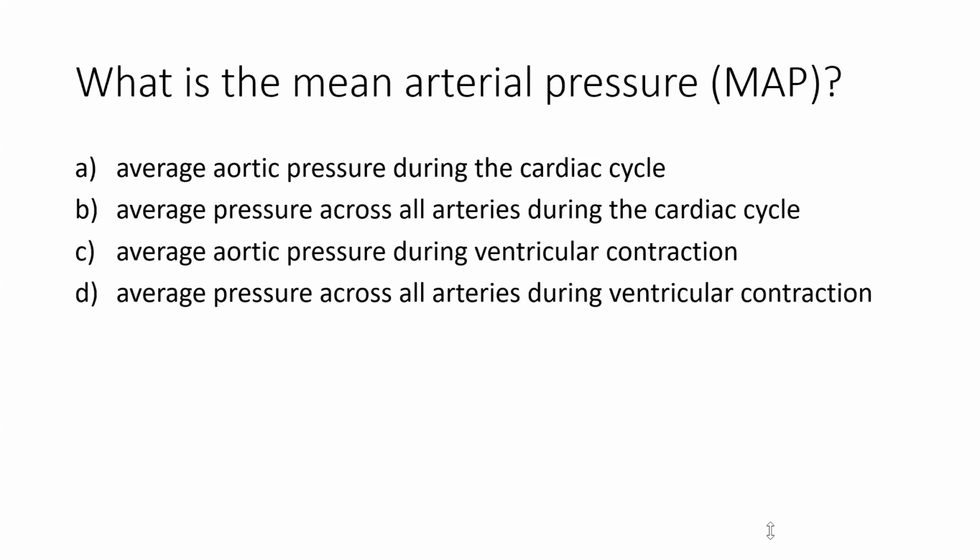We're looking at that vessel during systole, where we've got the highest pressure during ejection, and then diastolic pressure is going to be the lowest pressure as the heart is filling. And so this is going to be in one specific vessel. So that eliminates option B, that eliminates option D, right? That talks about all arteries. And then we're looking at it during the entire cardiac cycle, right? So it's an average of the aortic pressure during the entire cardiac cycle. So the correct option here is A. All right, let's look at a few others.